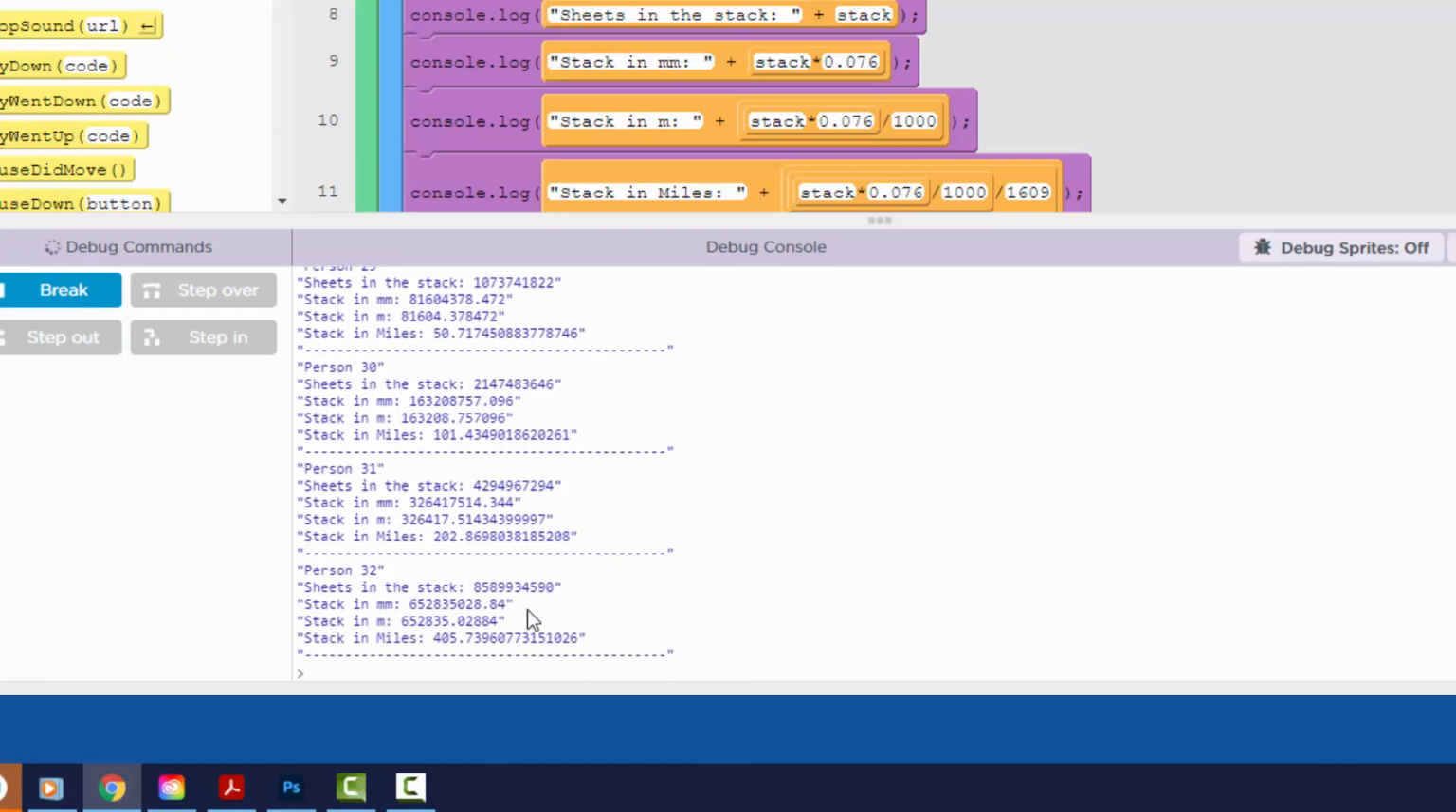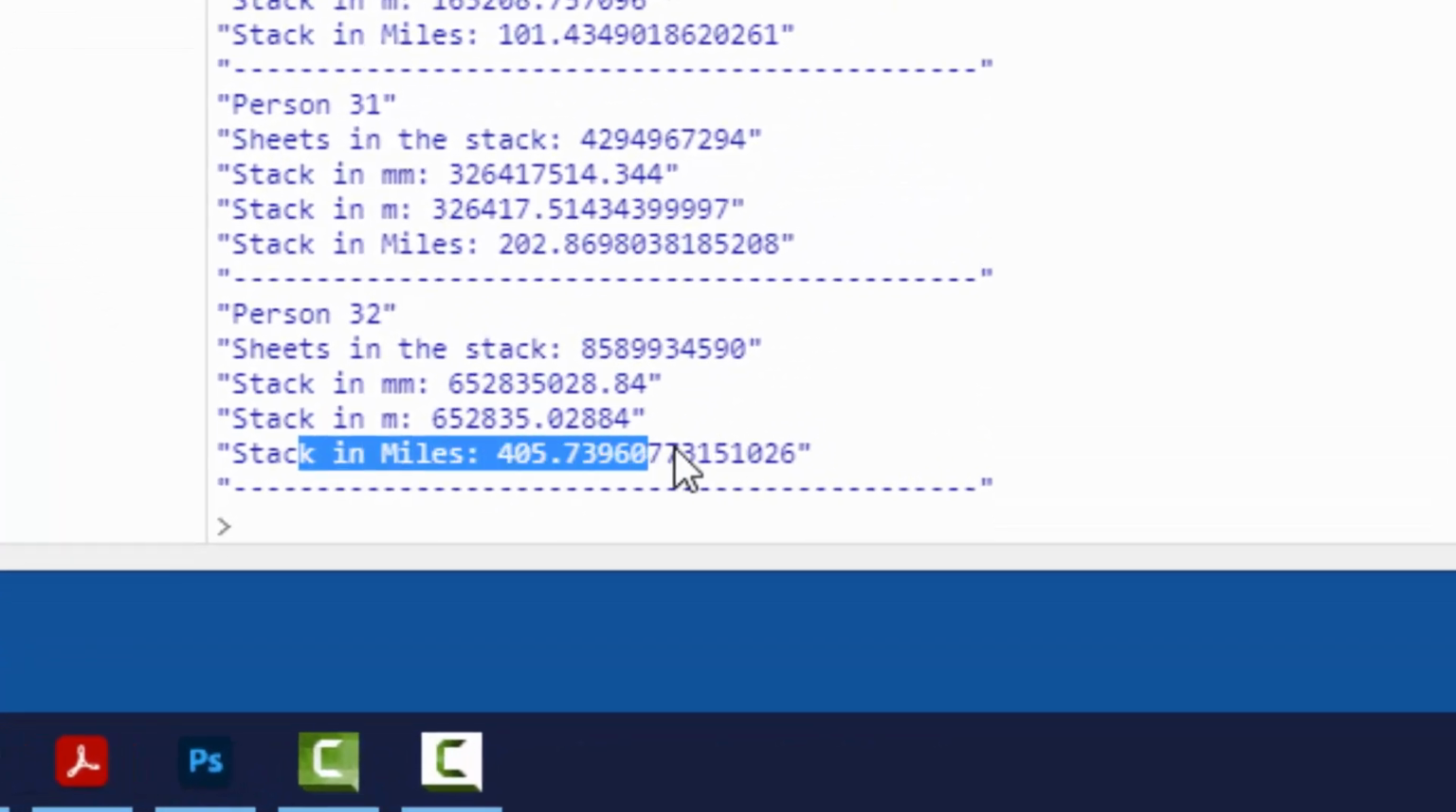Let's cut to the chase here. Look at that. That's in miles, people. This stack of paper, if we really did it, which we can't, it's impossible, is 405 miles high. Yikes! That's another one of those problems that you don't think it's going to be that big, and it turns out to be ridiculous. Absolutely ridiculous.